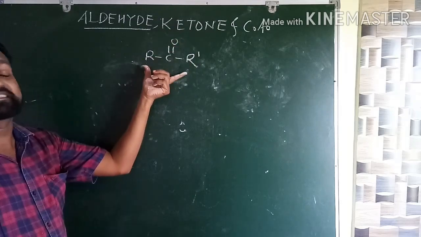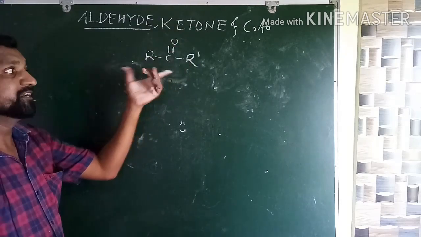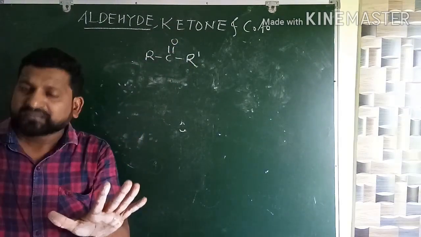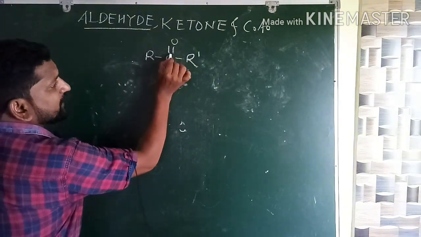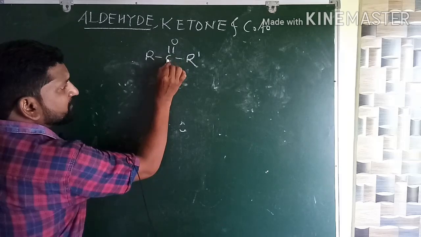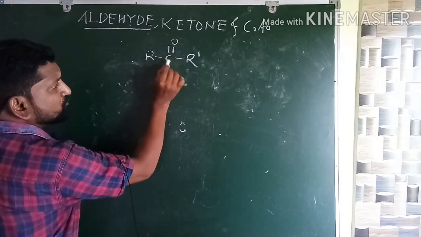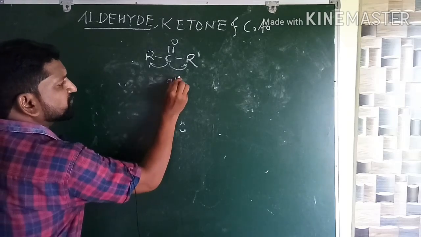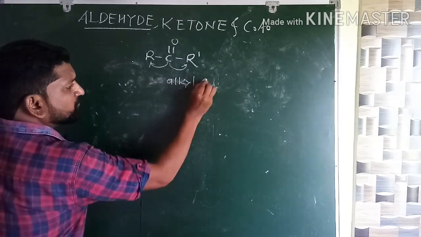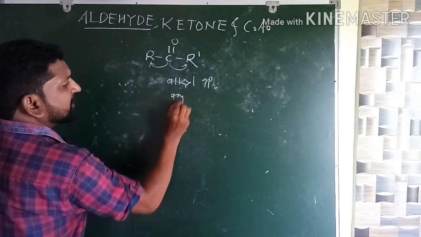I mean to say this is called a ketone. This is called what? Ketone. Okay, I will define them later. Just listen here everybody. In ketone, this carbonyl carbon atom is attached to two alkyl groups or aryl groups.